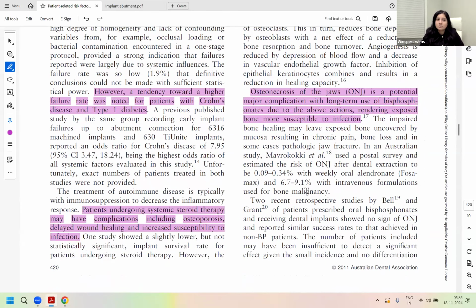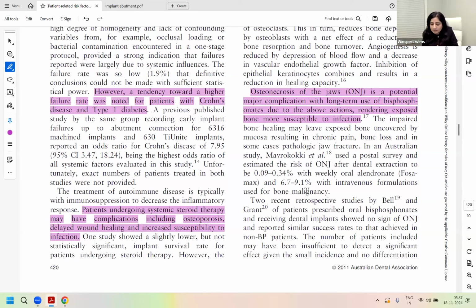So failure rate is not high, but MRONJ complication is higher in your IV bisphosphonates. Is that clear for everyone? These are two different concepts. Bisphosphonates and osteoporosis are not linked with the failure of implants. The complication will still be in IV bisphosphonates, but that would be of developing MRONJ. Clear for everyone?